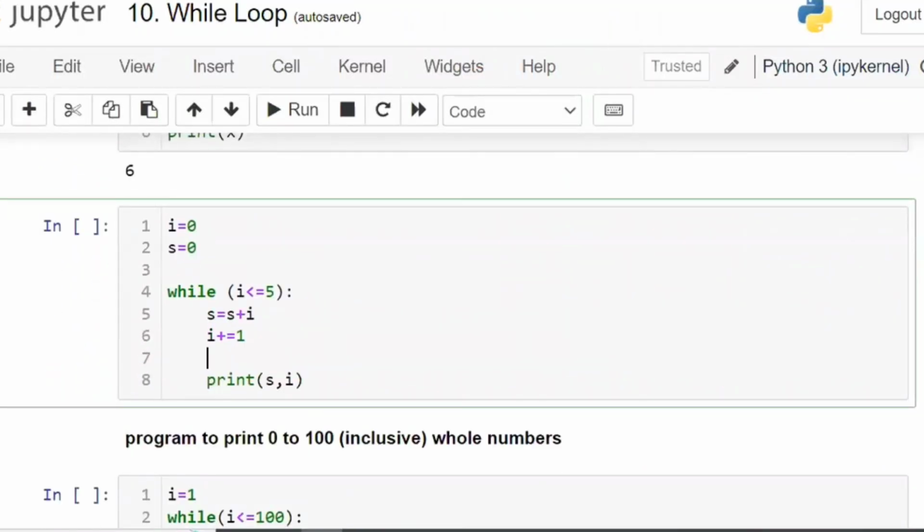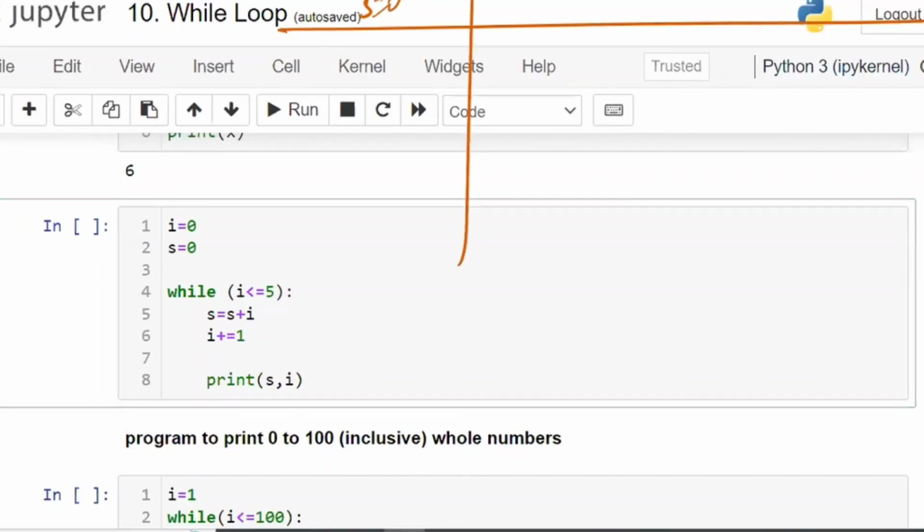Now I is equal to 0 and S is equal to 0. First you have to write I is equal to 0, S is equal to 0, then the while block. I is less than or equal to 5, that is 0 is less than or equal to 5. Now the condition is satisfied, true. Execute the while block. What is there inside the while block? S is equal to S plus I. What is S? 0. 0 plus I is 0, which is 0 again. Then I is equal to I plus 1.